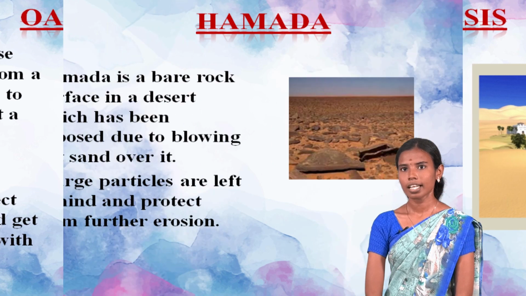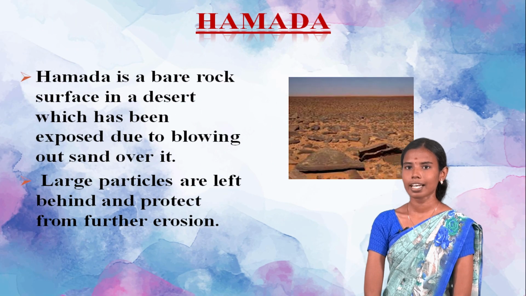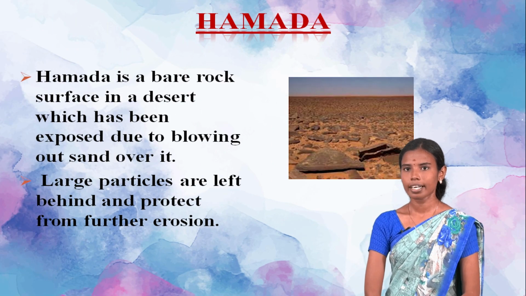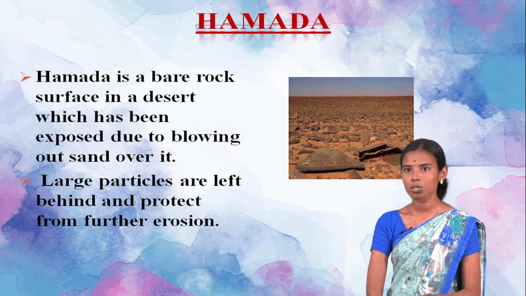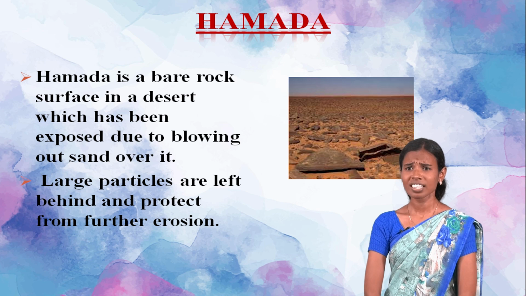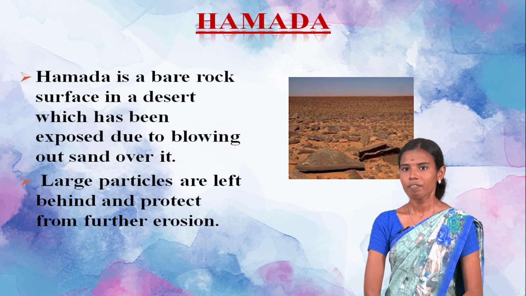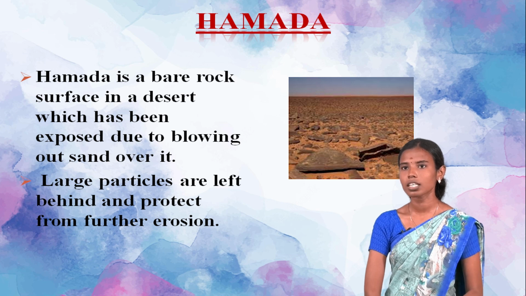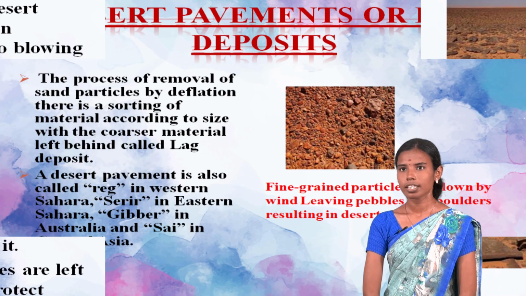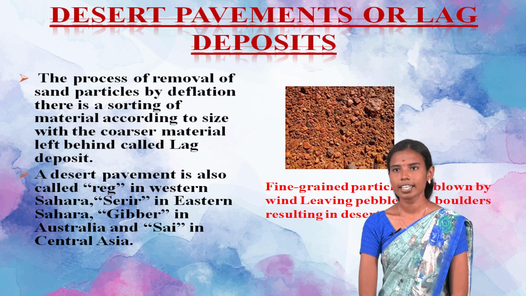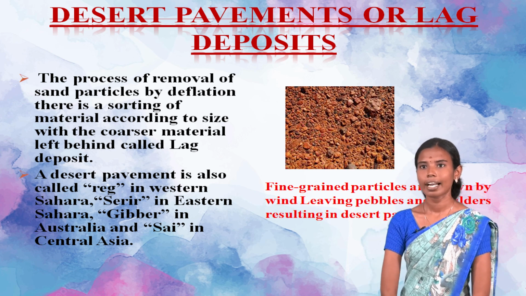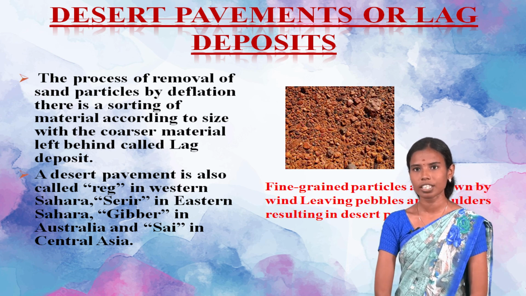Next one is the hamada. Hamada is a bare rock surface in a desert which has been exposed due to the blowing out of sand over it. The larger particles are only left behind on the earth surface which is protected from further erosion. Next, the desert pavements. Desert pavement is also called lag deposit, as I already told in the deflation.